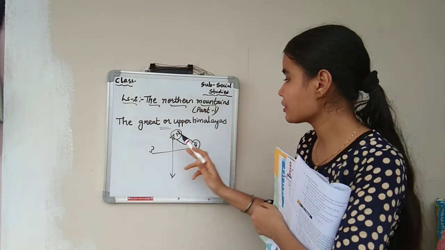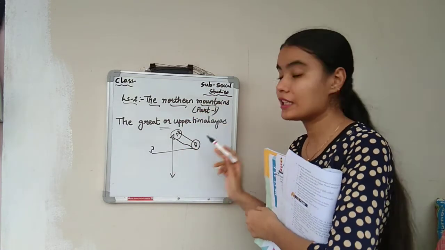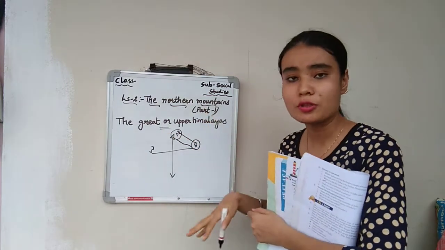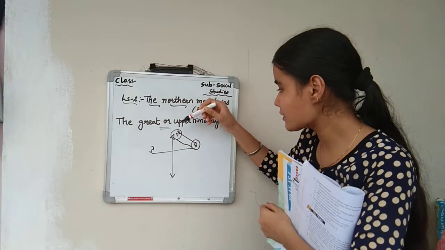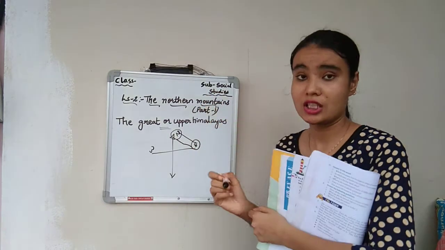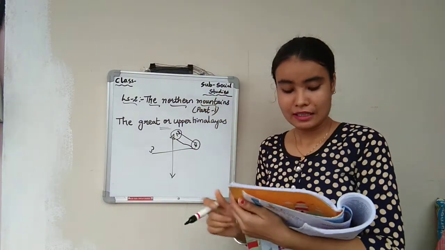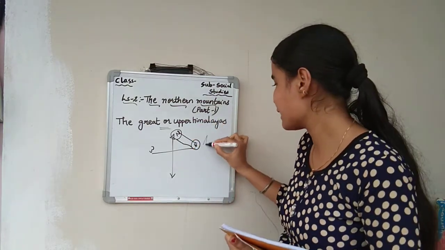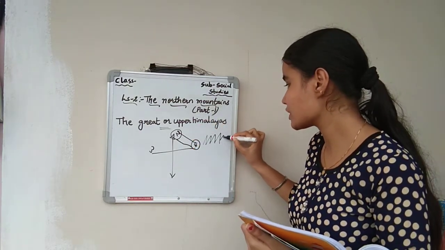So what happens? These mountains are covered in parallel ranges like this. Parallel ranges from north to east. It is not covering the total area of the north, nor the total area of the east, but in parallel ranges it is covering from north to the east.